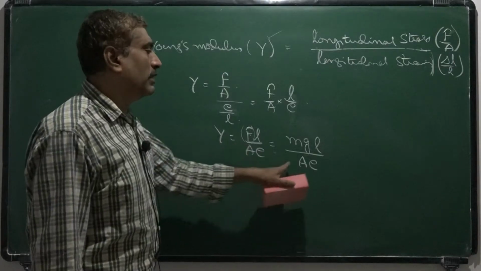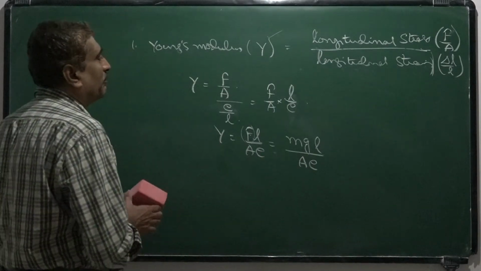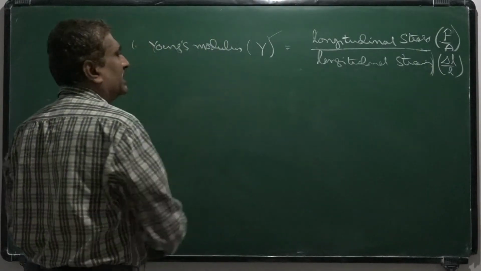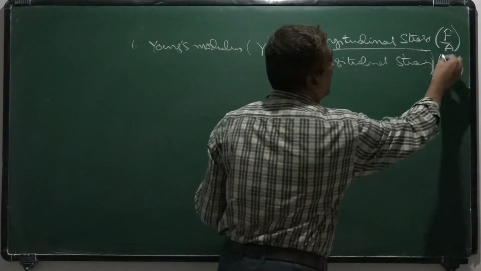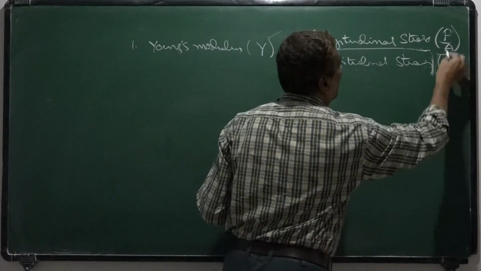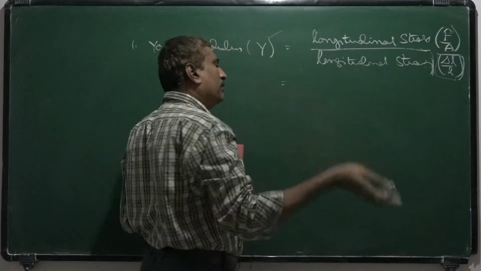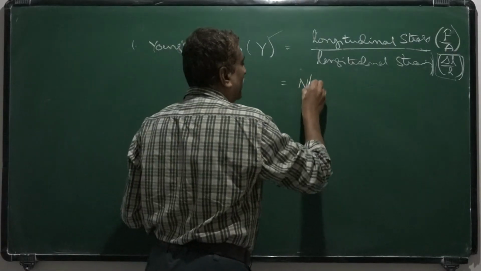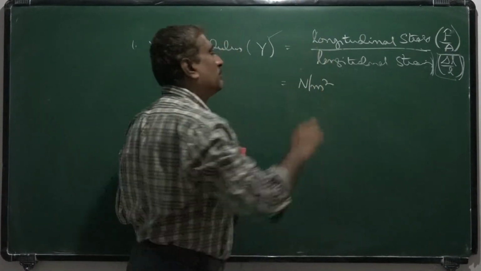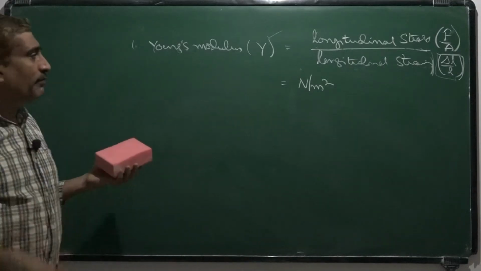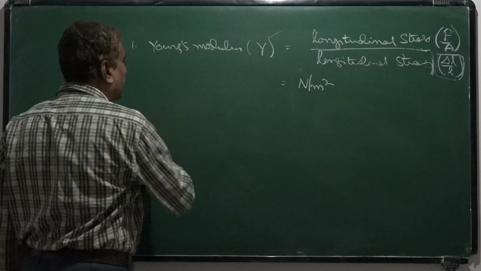Okay, remember this formula. Now the unit of Young's modulus: because strain is a unitless physical quantity, it has units Newton per meter square. So Young's modulus, like every modulus of elasticity, has units Newton per meter square. Okay, and next one, bulk modulus.